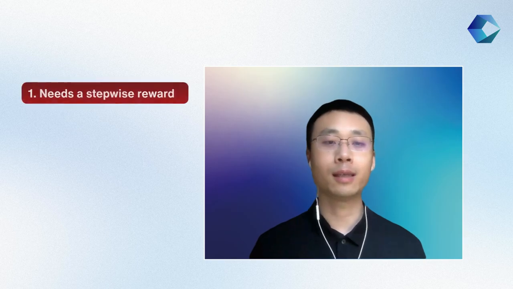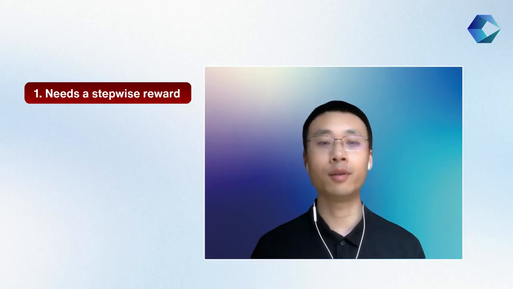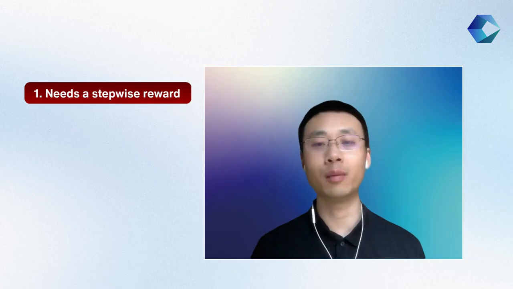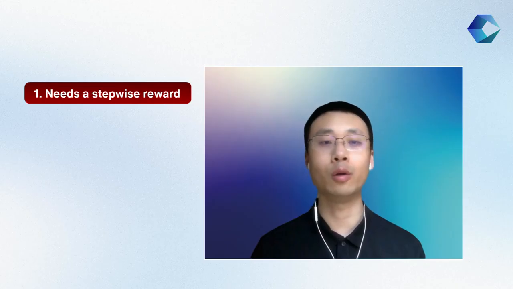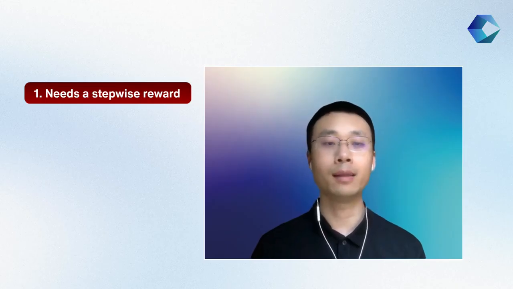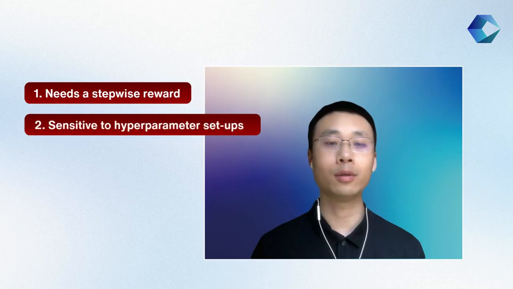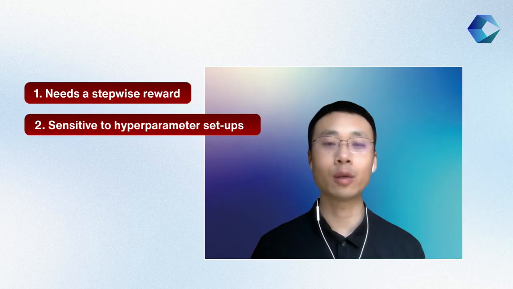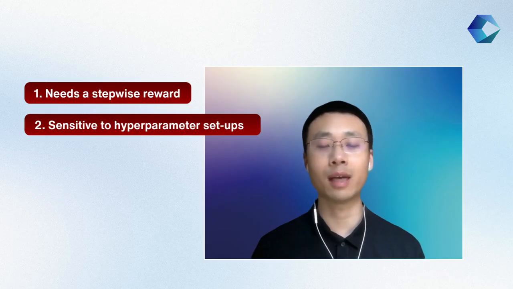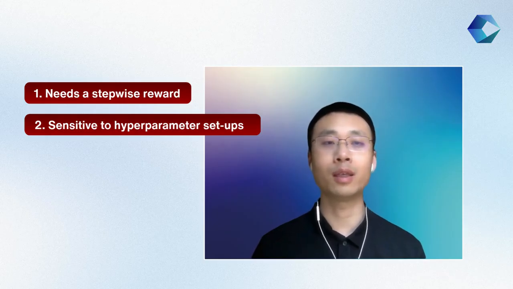The first limitation is that RL usually needs a stepwise reward, which means it would be better if we can have a token-level reward. However, this turns out to be very difficult to do, and it may not be helpful compared with outcome-based reward. So this makes RL not a very natural fit for this problem with a very long horizon and sparse reward. The second issue is that RL is also sensitive to hyperparameter setup, and it may even show high variance across different rounds with the same hyperparameter setup. So this makes its use very expensive.